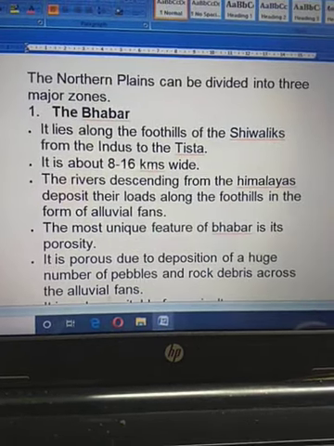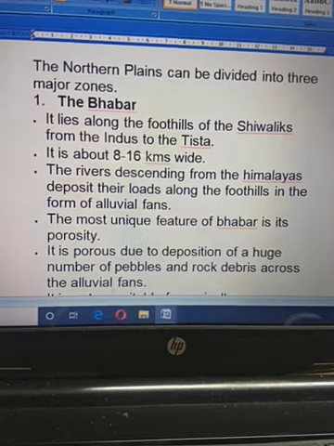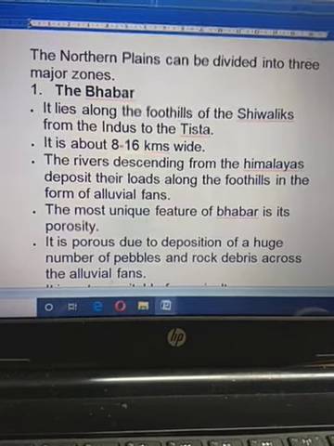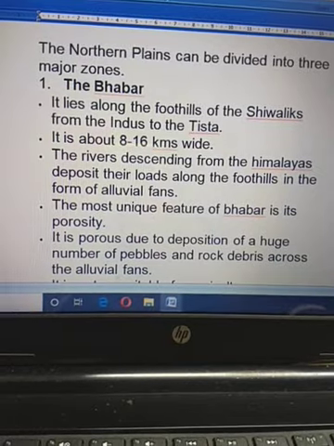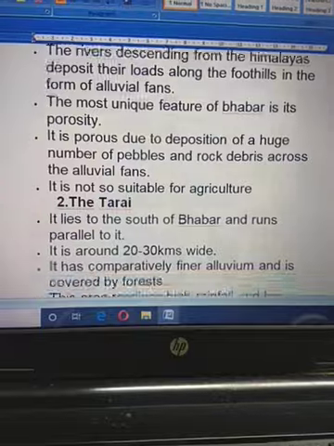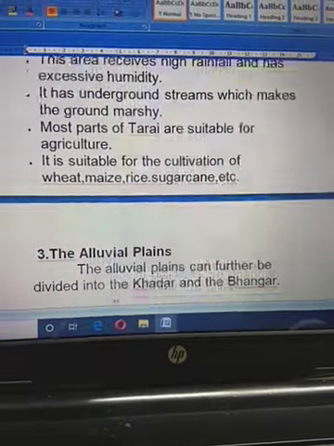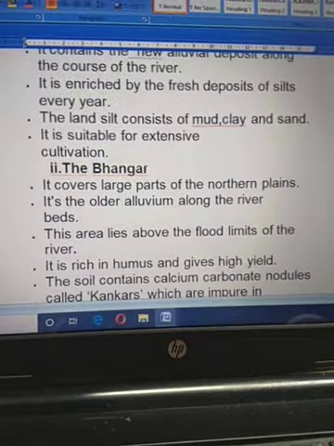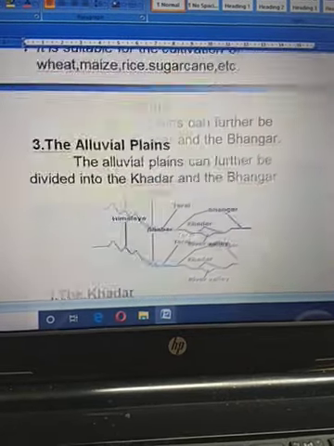Next one, another division of the northern plain also exists, based on the deposition of alluvial soil, that you have already learnt when you learned about the Himalaya mountain: Bhabar, Terai, Khadar, and last one is Bangar. You can see this image.